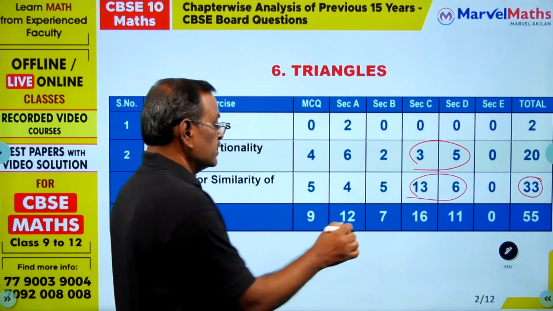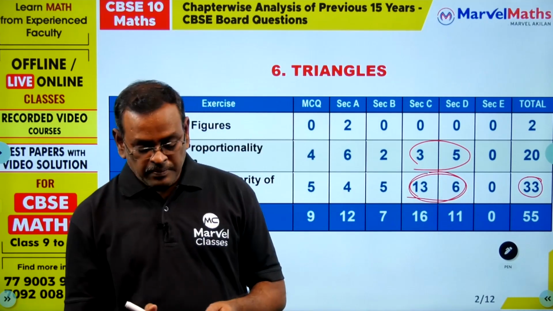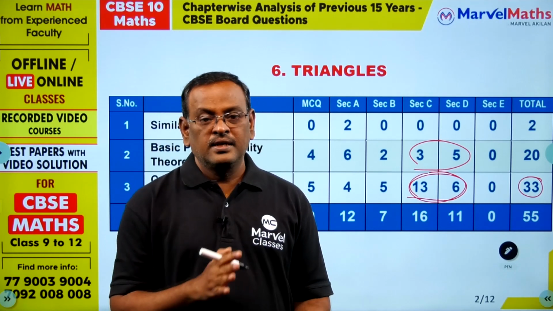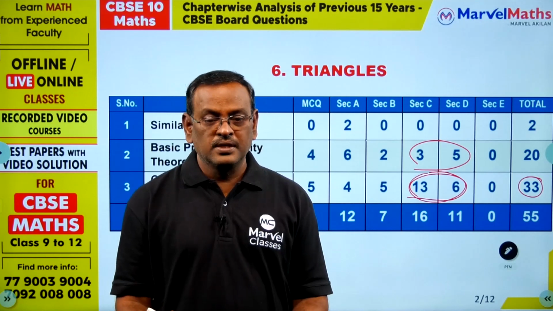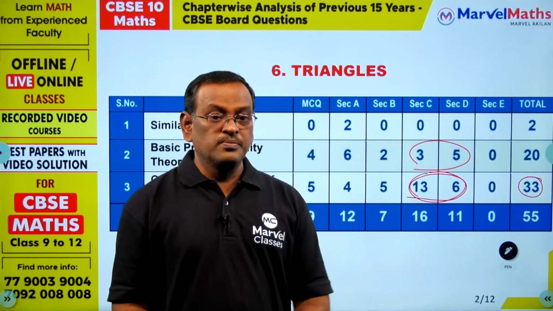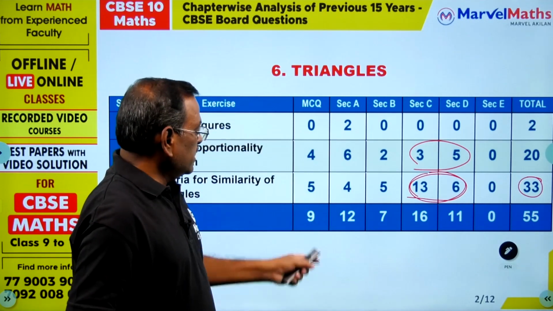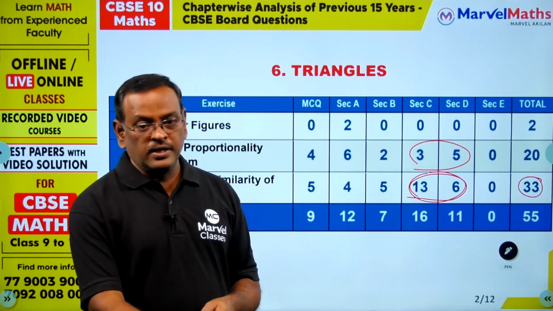And here you can expect questions from this. Four important concepts are there. Similarity to altitude, similarity to angle bisector, similarity to median. In median, you have three different types of problems. These five sums are the most important sums in the similarity concept, and you can expect 2 mark questions or 1 mark questions from this exercise based on the numerical value.